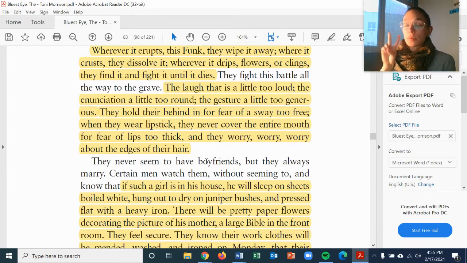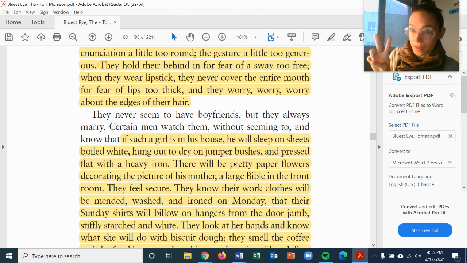So again, step two was to identify the topic of the passage by looking for repeated ideas. So identify the topic of the passage by looking for repeated ideas. That is step two. Write that down.